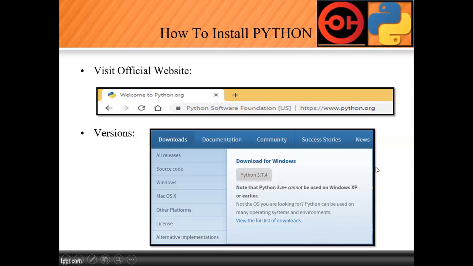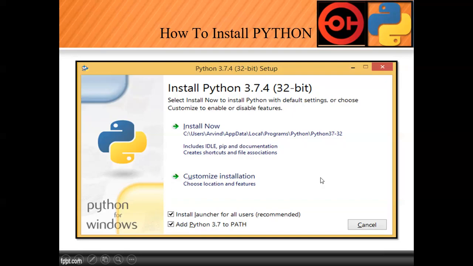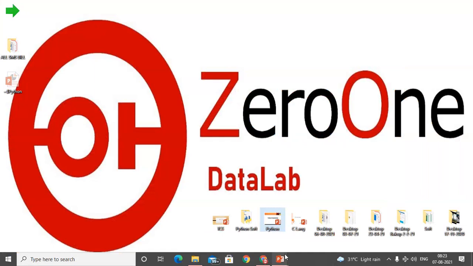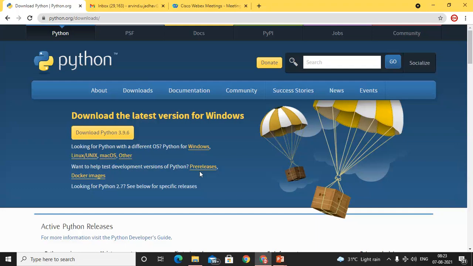So we need to download that application. Once we download, we will install. So let's try to download it. I will show you different kinds of options. Just click on Download Python and make a note of that. Above that Python version, we must see the option to download the latest version for Windows.